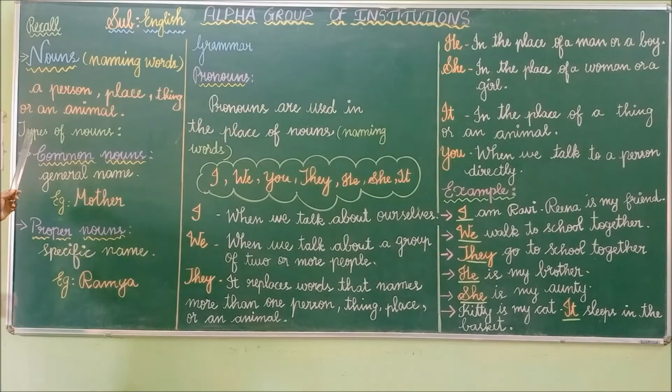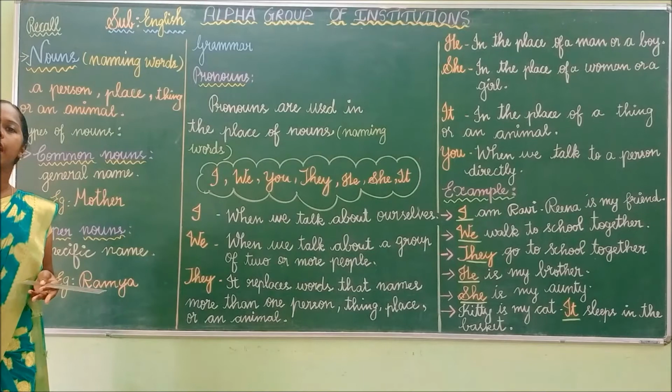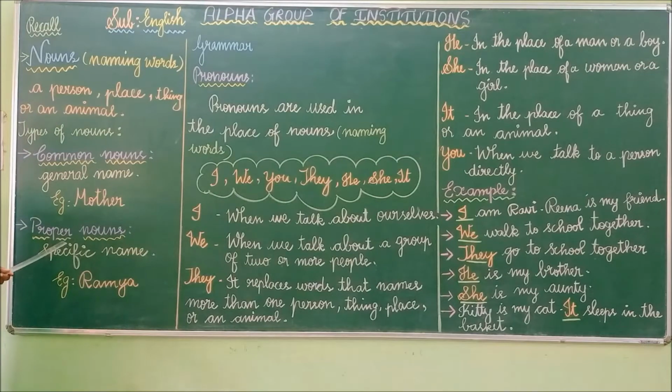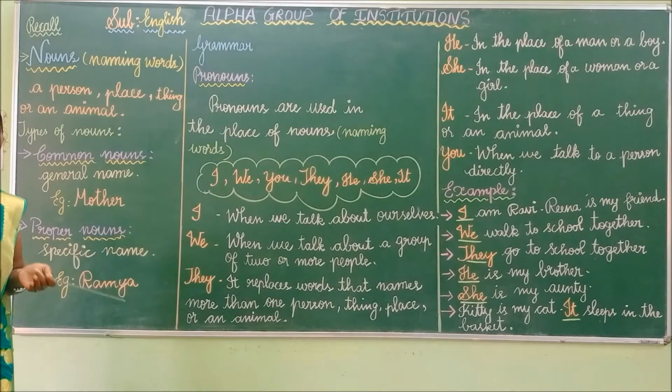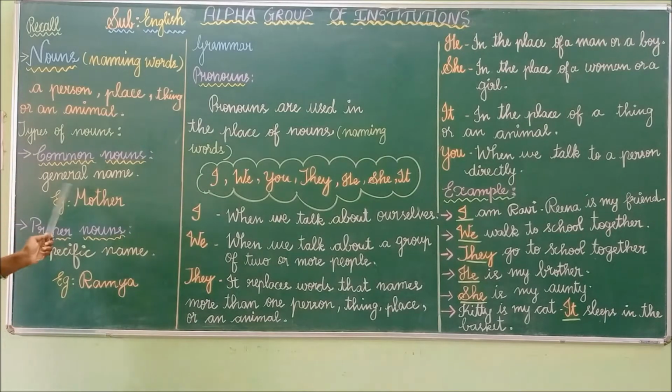In the previous class, we have briefly learnt about the types of nouns. One is common noun and the other one is proper noun. Now, tell me children, what are common nouns? Common nouns are the general name of a person, place, thing or an animal. On the other side, proper nouns are the specific name of a person, place, thing or an animal. So, common nouns are general name, proper nouns are specific name.